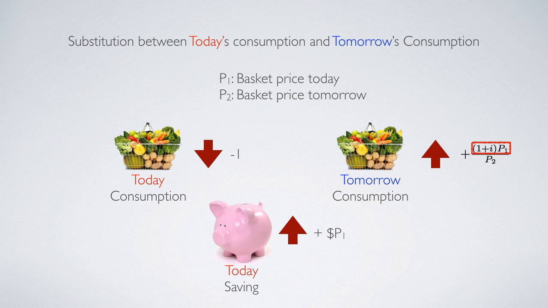With this amount of money, if the household uses it to buy consumption baskets tomorrow, the household will be able to buy (1 + i) times P1 divided by the basket price P2 tomorrow. And therefore, decreasing one basket of consumption today will give the household (1 + i) times P1 divided by P2 more baskets tomorrow.